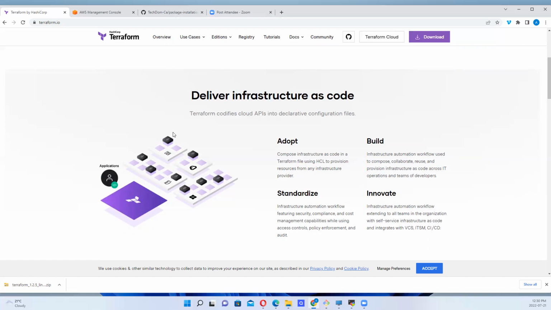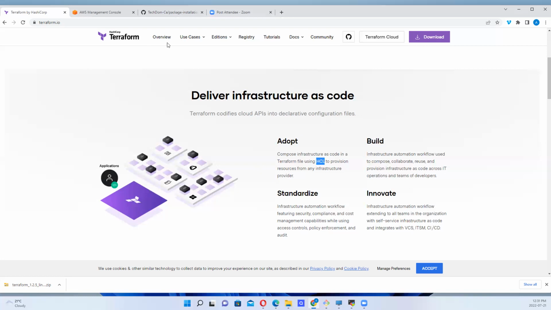So also, what else is a major difference, right? With Terraform, you see that Terraform is written using HashiCorp configuration language to provision resources from any infrastructure provider, and it is fully compatible with JSON. So CloudFormation uses JSON or YAML and has a limit of 51,000 bytes for the template body on its own. Okay, so that is that with Terraform.